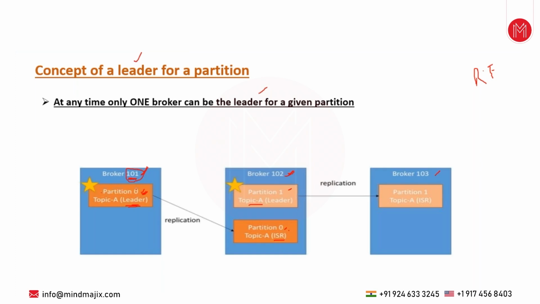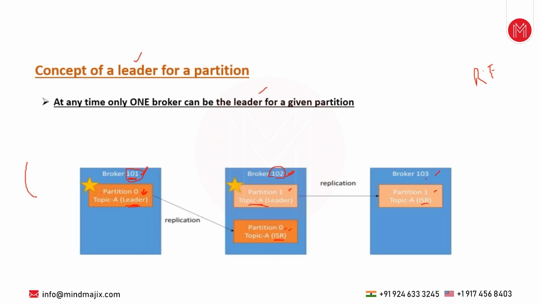Broker 101 is the leader for partition 0, and for partition 0, broker 102 is the in-sync replica. For partition 1, broker 102 has been elected as a leader, and broker 103 has been elected as a follower. It means it's an in-sync replica.